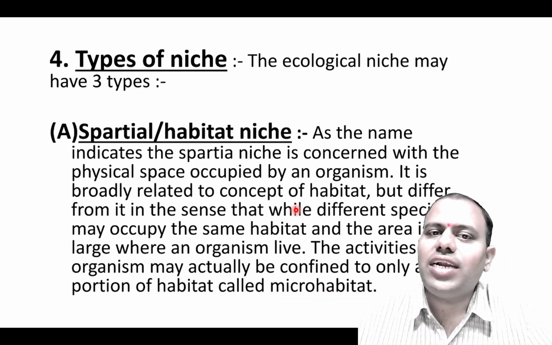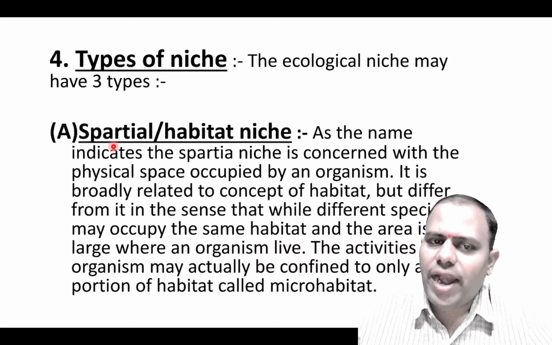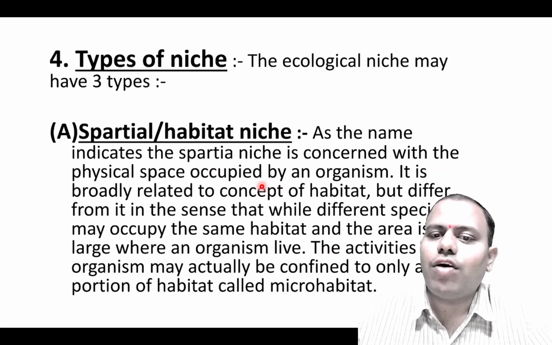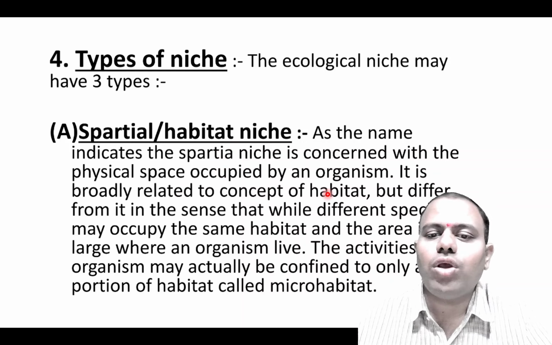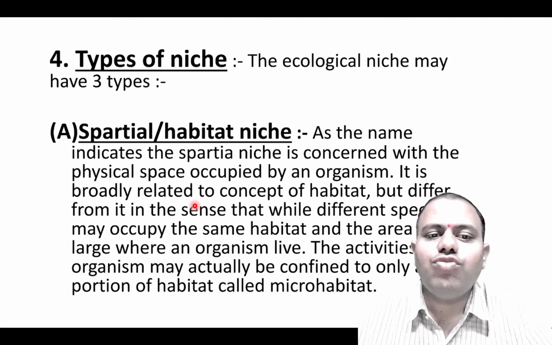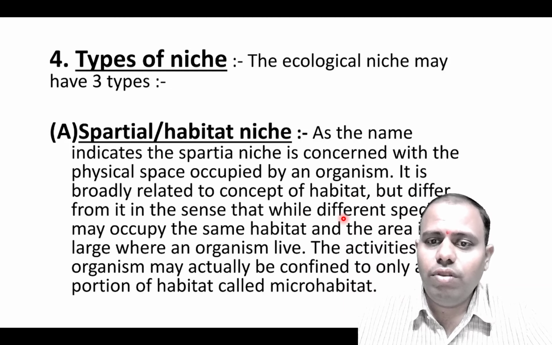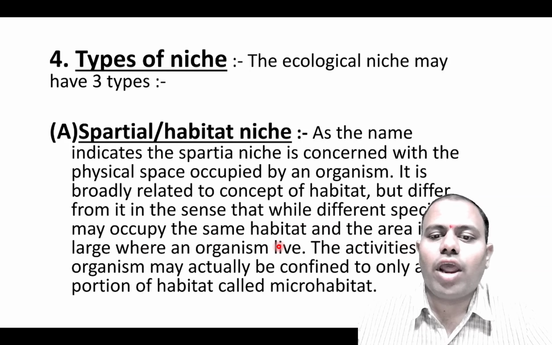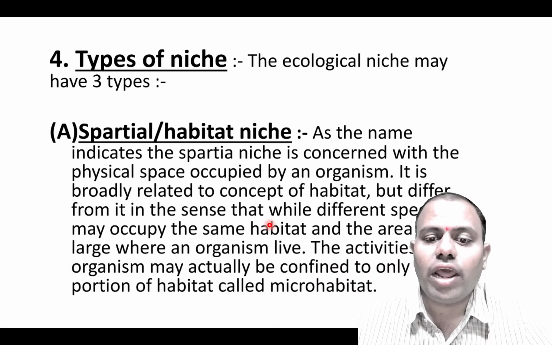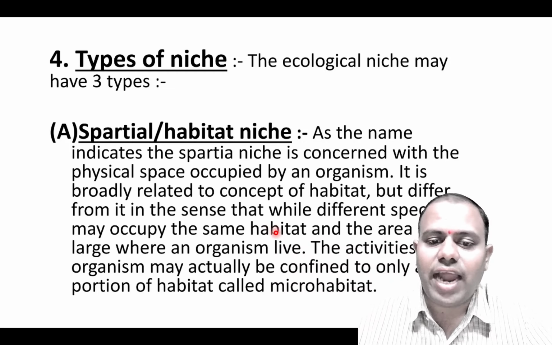Let's see the types of niche. The ecological niche may be of three types. First is the spatial type or habitat niche type. This depends on the habitat of the organism. It is broadly related to the concept of habitat, but differs from it in the sense that while different species may occupy the same habitat, where the area is very large, the activity of the organism actually differentiates the organisms in that particular environment.